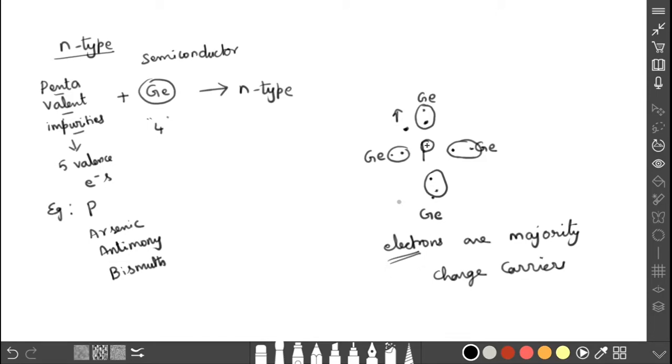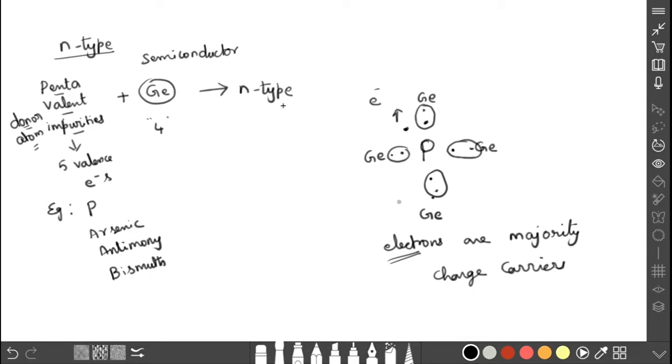See here, this phosphorus is ready to donate the electron. It has an excess of electron. So that's why the pentavalent impurities are called donor impurities or donor atoms. Why? Because it is ready to donate the electron. That's why these pentavalent impurities are called donor atoms.